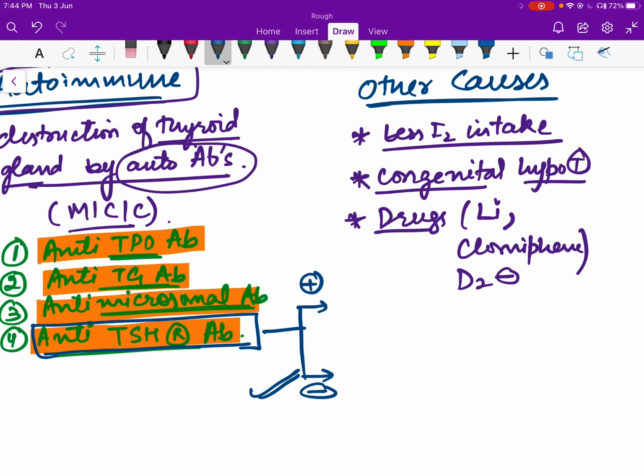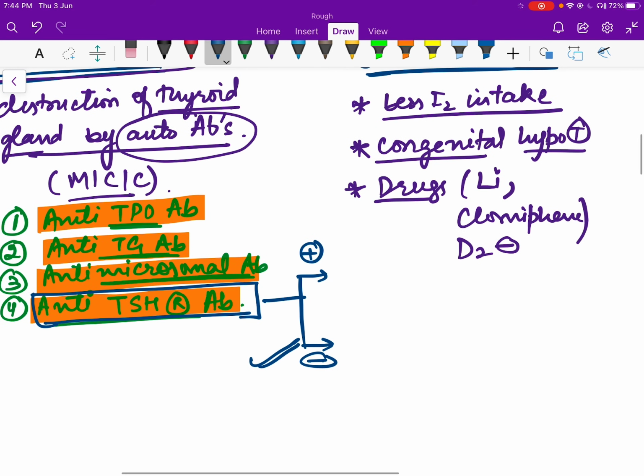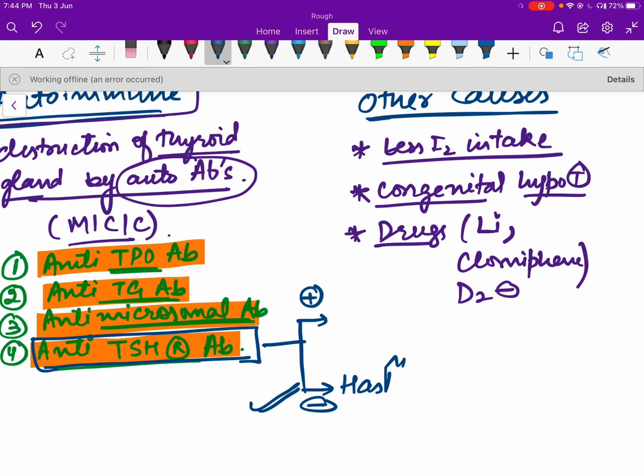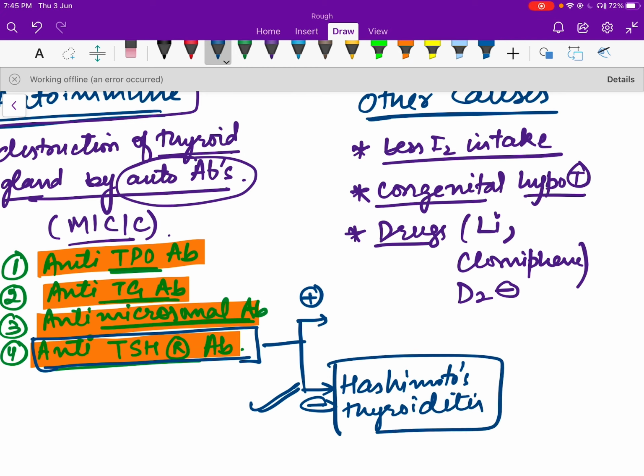So this results in hypothyroidism, and this condition is called autoimmune Hashimoto's thyroiditis, or Hashimoto's disease. Okay, this is called Hashimoto's thyroiditis, and it's a form of hypothyroidism.